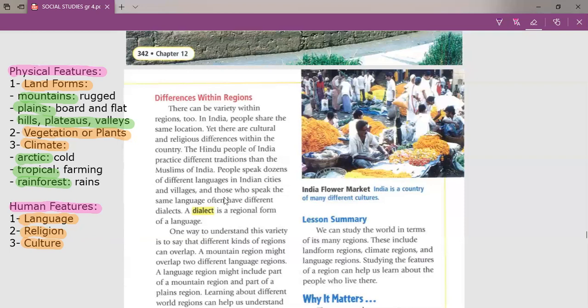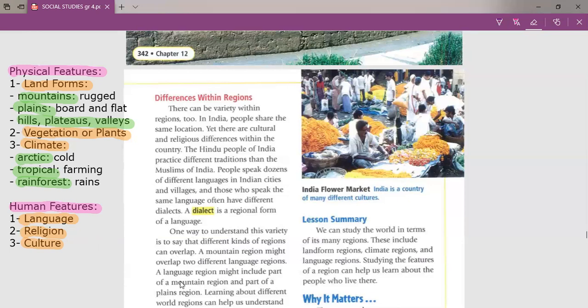As in India, I told you, it has Hindus and Muslims, so they have two religions. For example, here in Egypt, we have Muslims and Christians. We have two different, not languages, but dialects. So sometimes you have a mountain region, but this mountain region has two different language regions.